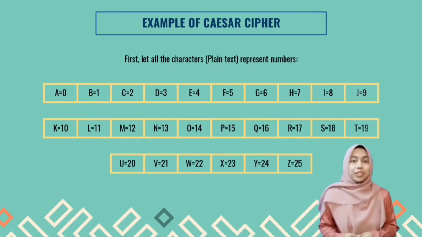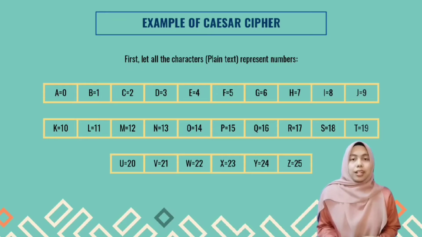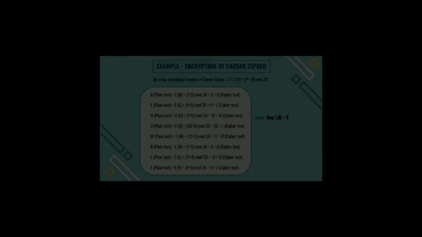Hi, my name is Nur Umaira and I am going to present an example of Caesar cipher. First, we need to let all the characters of the plain text represent numbers. As an example, A equal to 0, B equal to 1, C equal to 2, and so on.